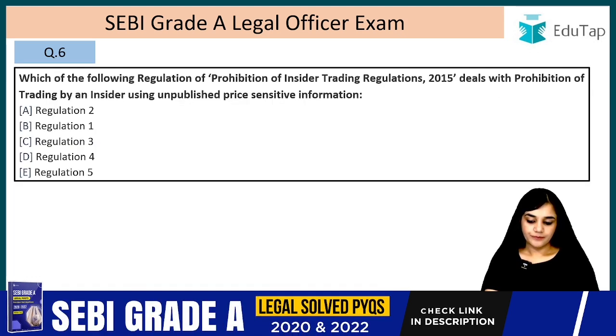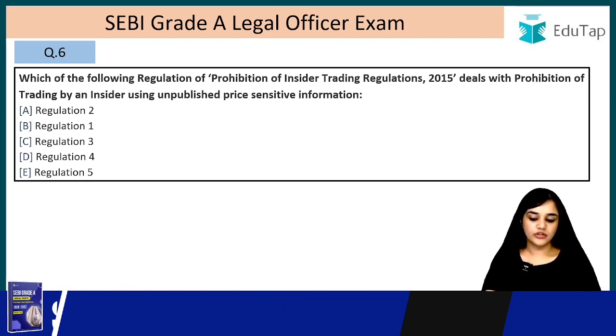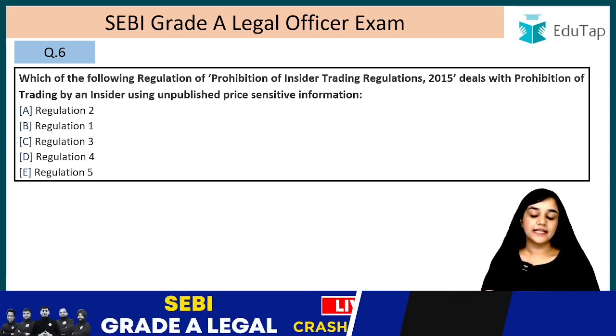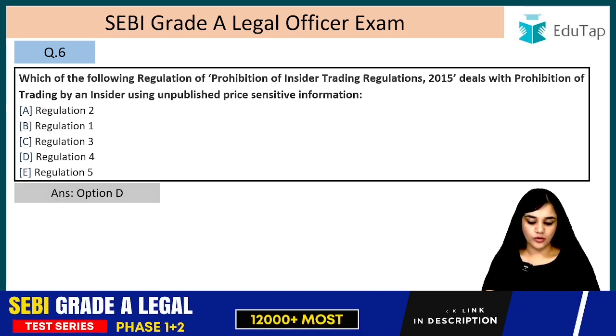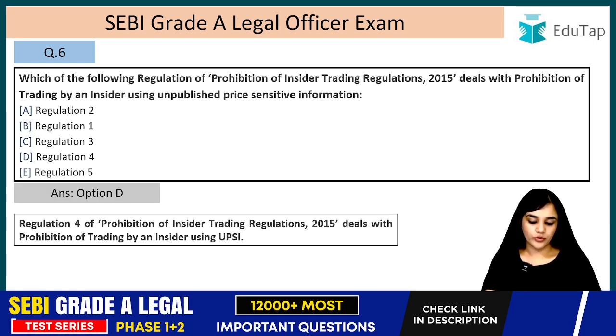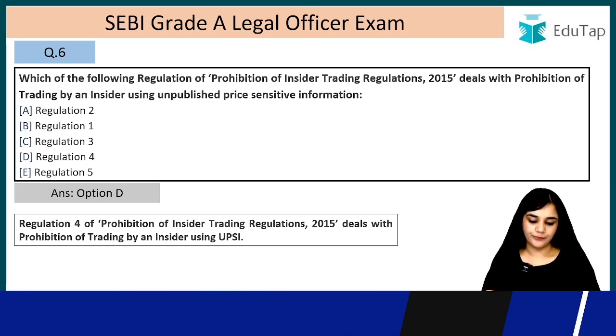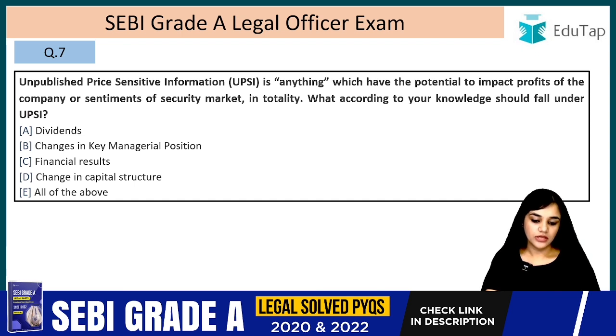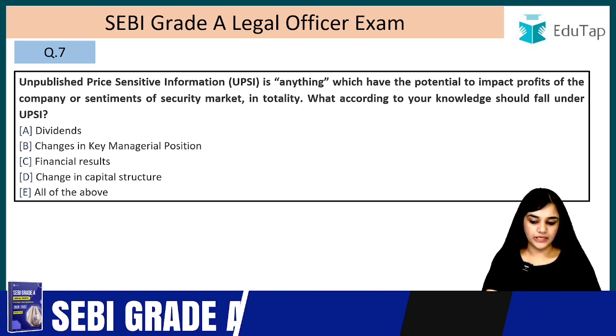Question number 6. Which of the following regulation of the Prohibition of Insider Trading Regulation 2015 deals with the prohibition of the trading by an insider using unpublished price-sensitive information? It is Regulation 4. The answer is option D. Regulation 4 of the Prohibition of Insider Trading Regulation deals with the prohibition of trading by an insider using the UPSI.